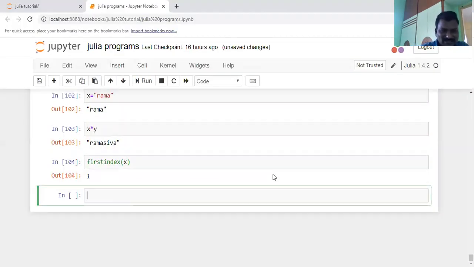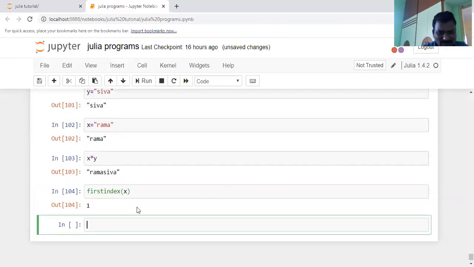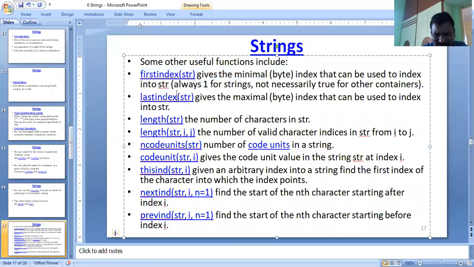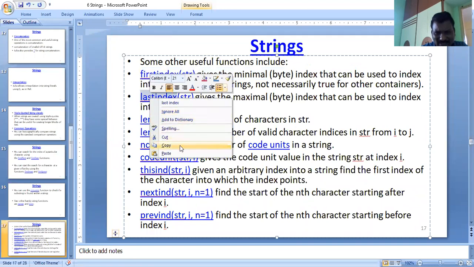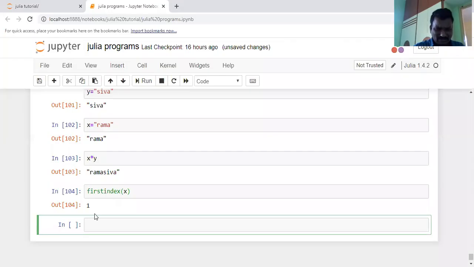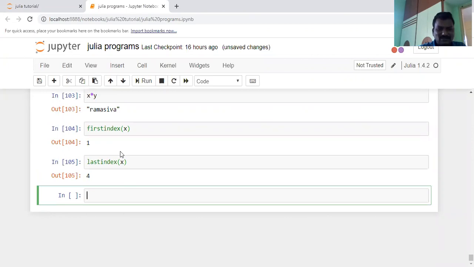The first index of x is 1. And then if you calculate the last index value, the last index of x, what is the last index of x for this one? If you take the last index of x, it displays a 4.